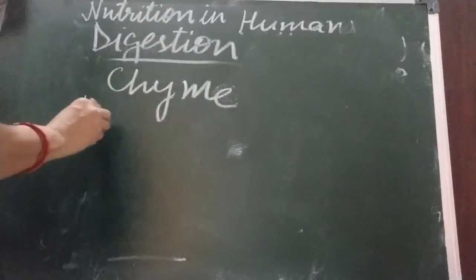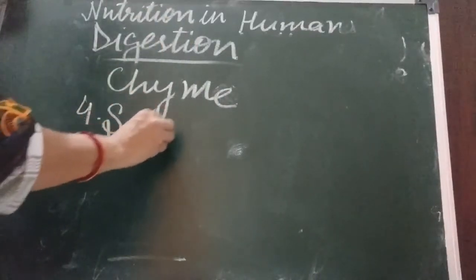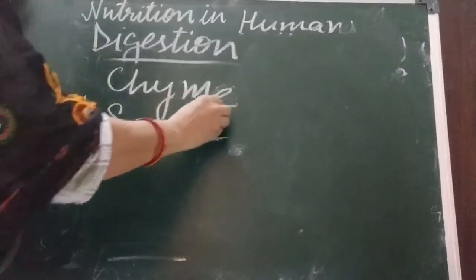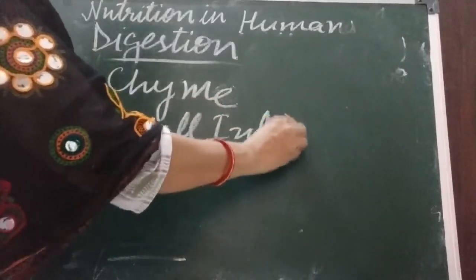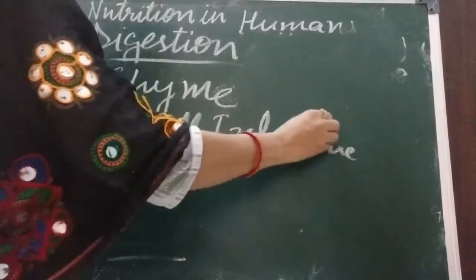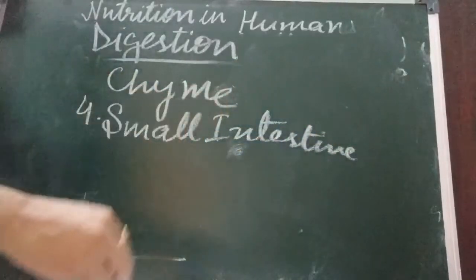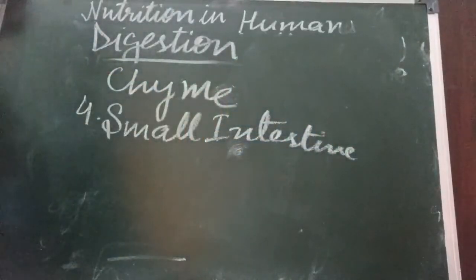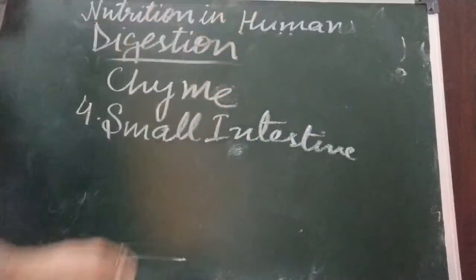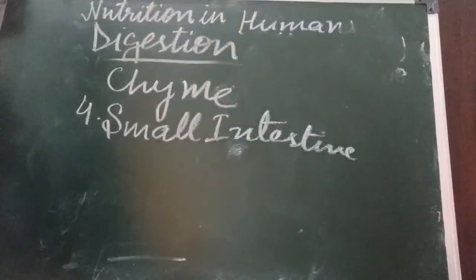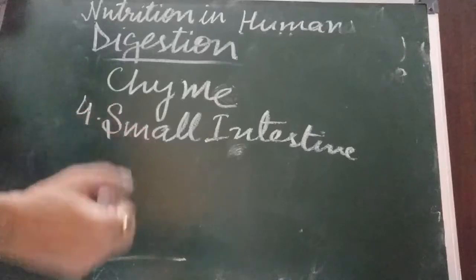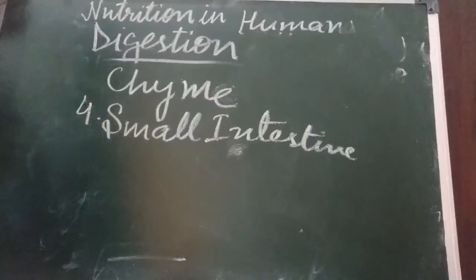Next is what? Small intestine. Small intestine is a very long tube. This is the next part of the alimentary canal. The name is small, why? Because its diameter is small. So this is a very long tube.